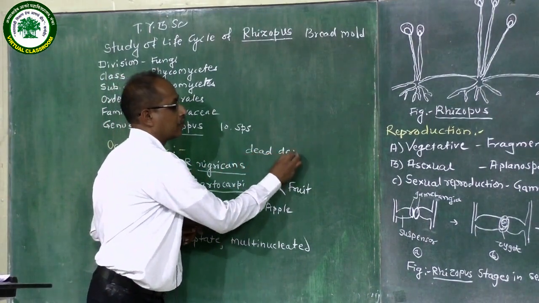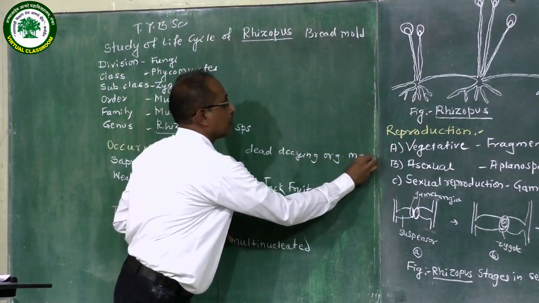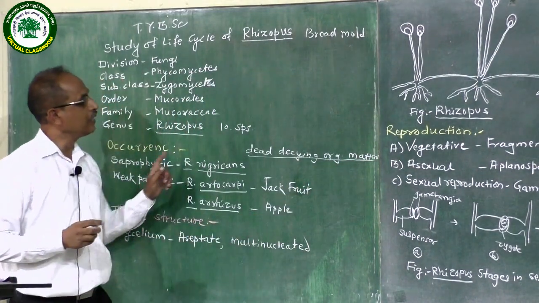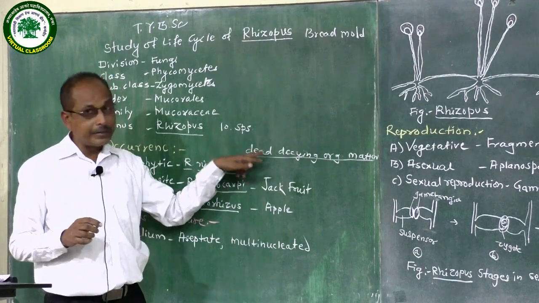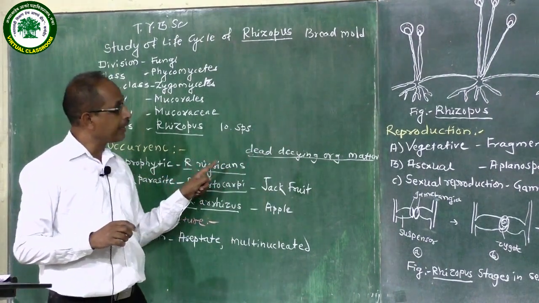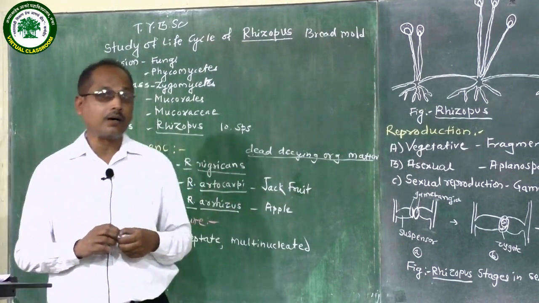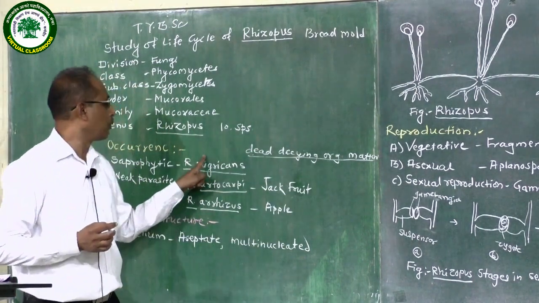They also grow on dead vegetables and dead animals. An example is Rhizopus nigricans, which also grows on butter, cheese, and glycerin.